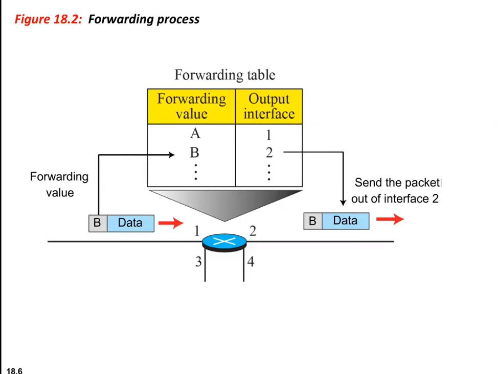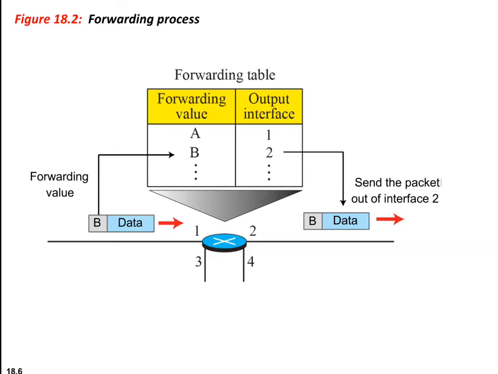So here in the process of forwarding, you can see in the figure the action applied by each router when a packet arrives at one of its interfaces. The forwarding table, or the routing table, also called the decision making table, is shown here.